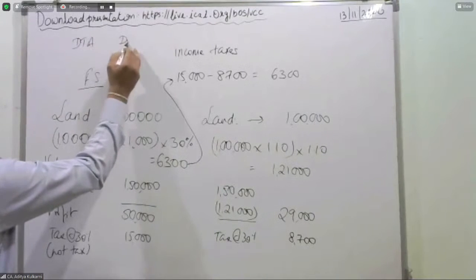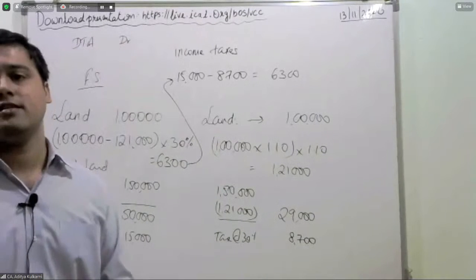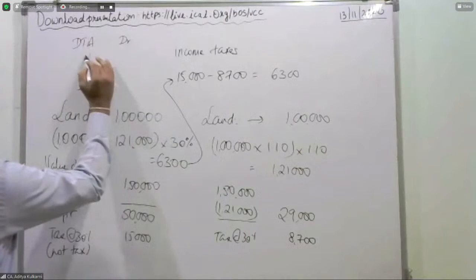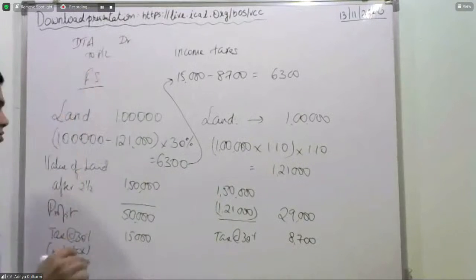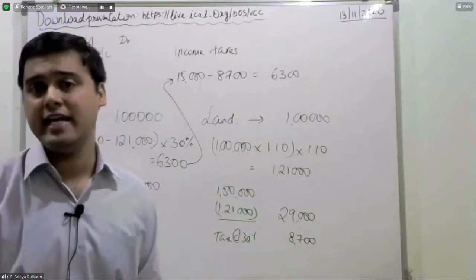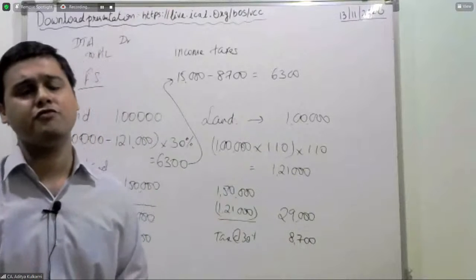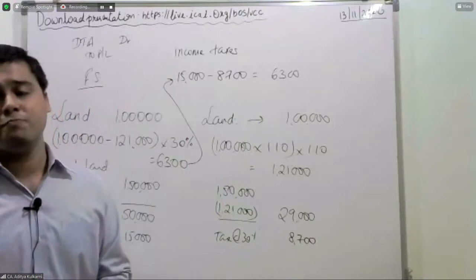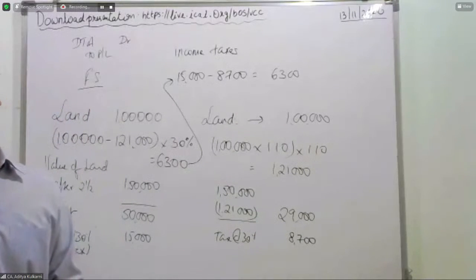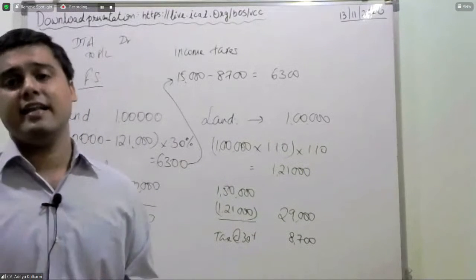Deferred tax asset account debit. It is an asset. Since it is an asset that is being created, you will credit your profit and loss account. Means in effect, we are violating the fundamental principle of conservatism, of prudence, which says that gains should not be recognized unless they are realized.